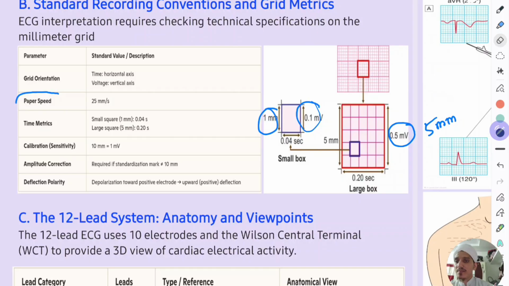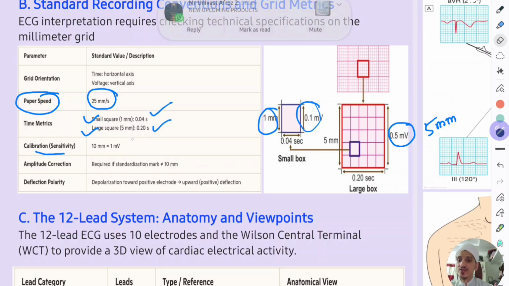And remember, the machine speed should be 25 millimeter per second. Before recording ECG we should see whether the ECG is standardized to these values or not. If it is not standardized, we will have defective interpretation of the ECG. Time metrics: one small square is equal to 0.04 second and a large square is equal to 0.2 seconds.